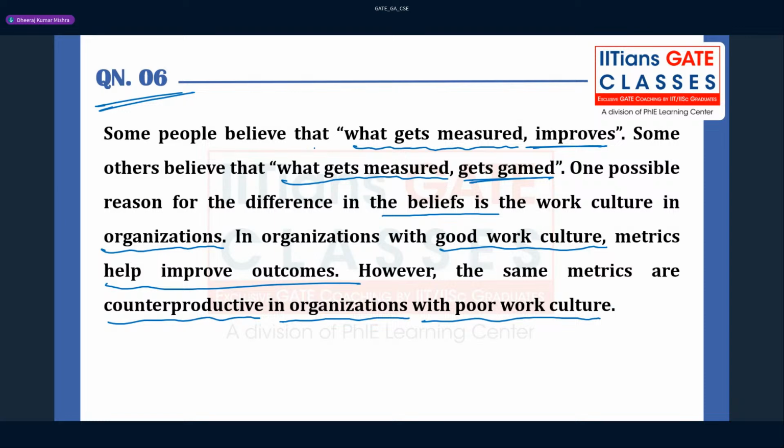Some people believe that what gets measured improves, others believe that what gets measured gets gamed. One possible reason for the difference in beliefs is the work culture in the organization. In an organization with a good work culture, metrics help improve outcomes. However, the same metrics are counterproductive in an organization with a poor work culture, right?